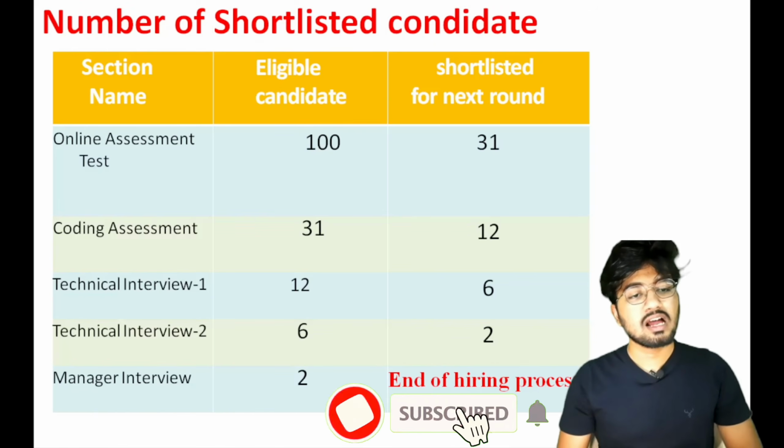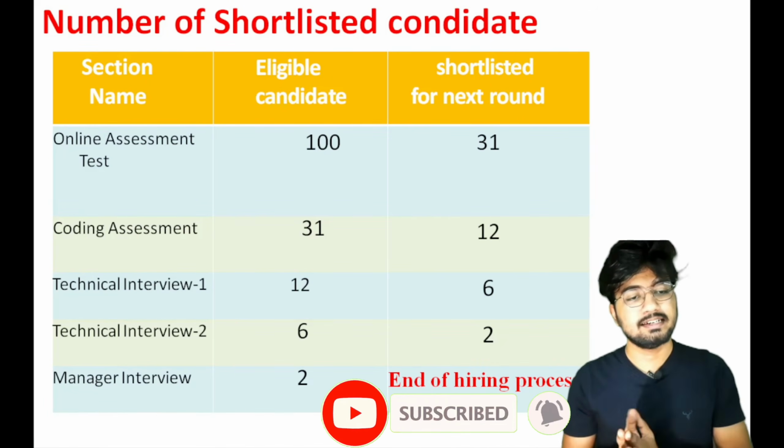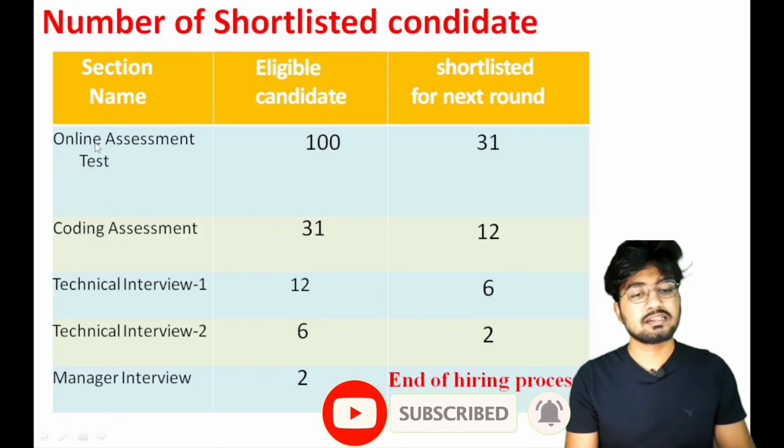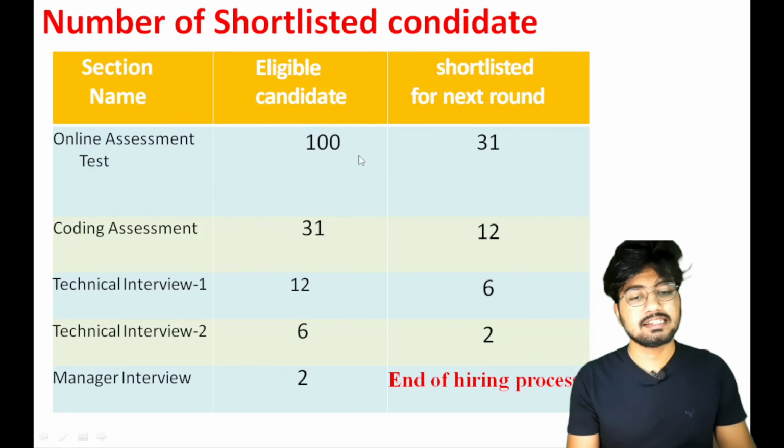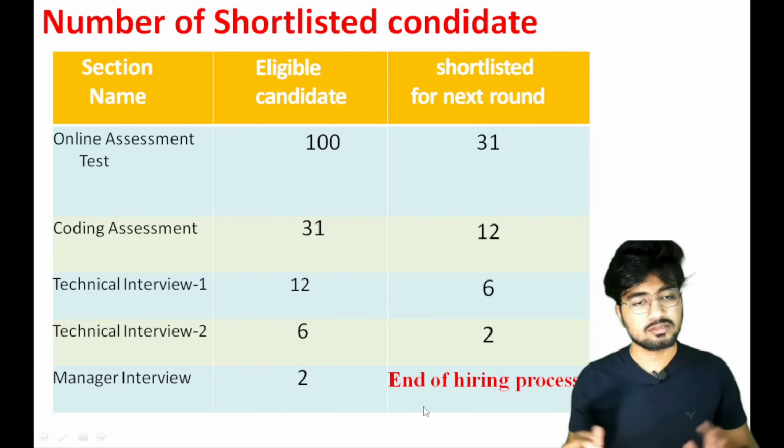Lastly, the number of shortlisted candidates. In the online assessment test, 100 students were eligible and 31 got shortlisted for the next round. For the coding assessment, 31 were eligible and 12 got shortlisted. For technical interview 1, 12 were eligible and 6 got shortlisted. For technical interview 2, 6 were eligible and only 2 got shortlisted. For the manager interview, 2 candidates were eligible, and here our hiring ended.